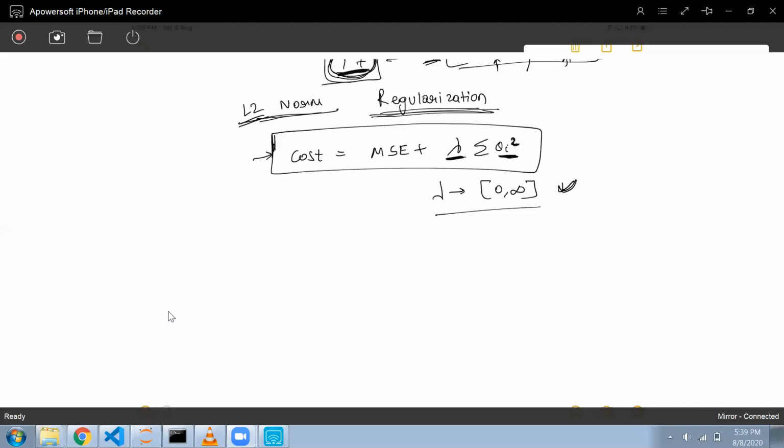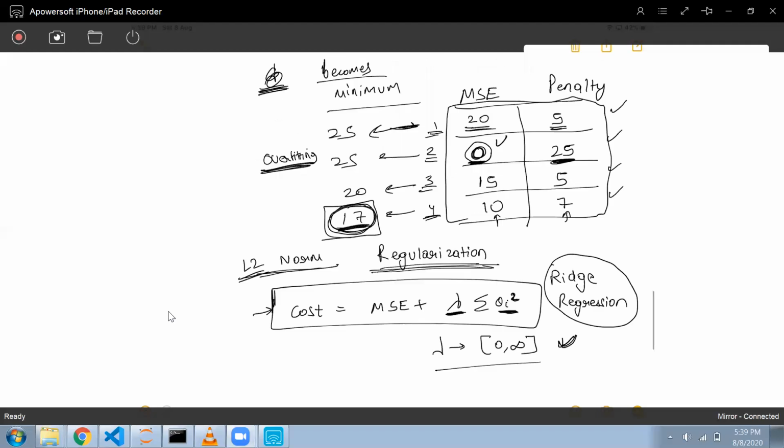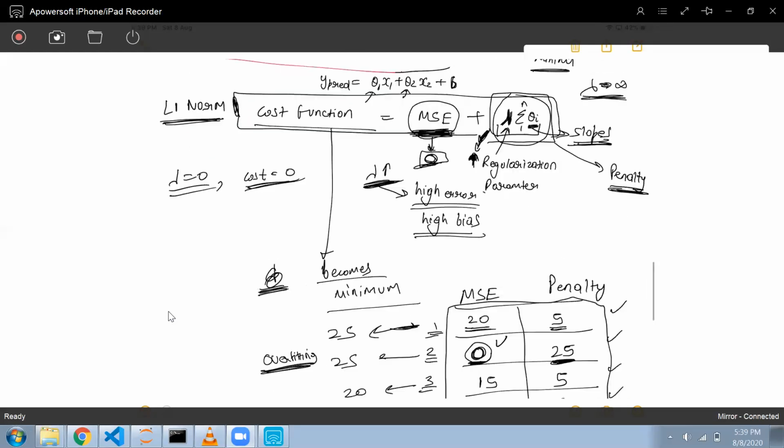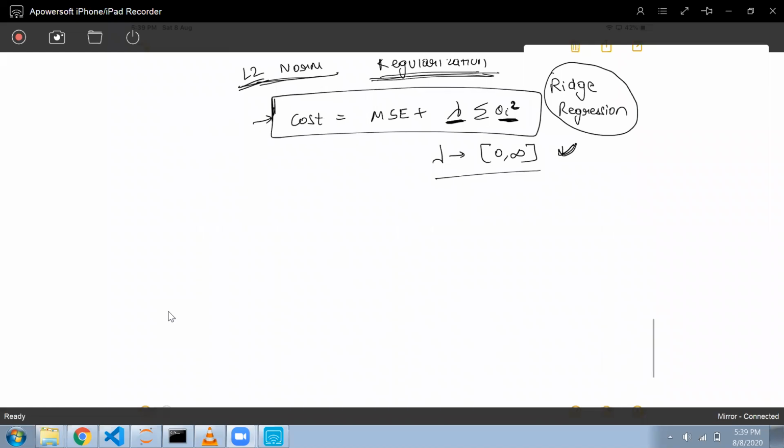This L2 norm is also known as ridge regression, and this L1 norm is also known as lasso regression. No need to focus on these terms, lasso and ridge regression, no need to worry about them, but this is also one of the names that they have given.